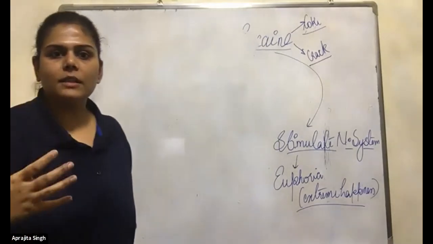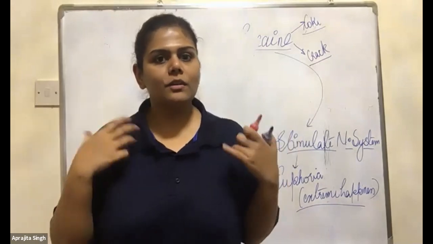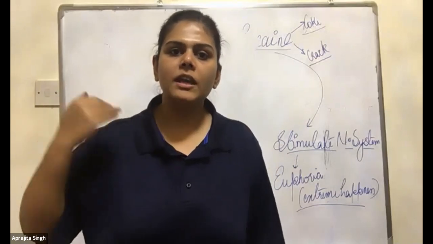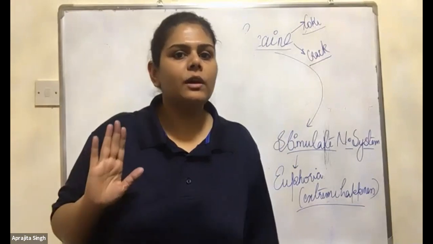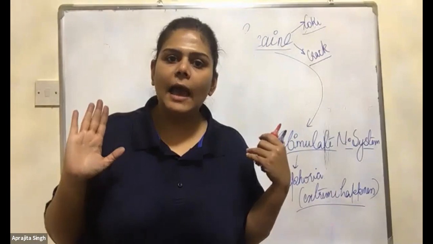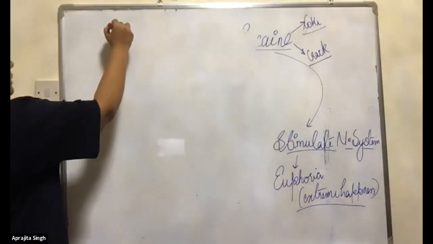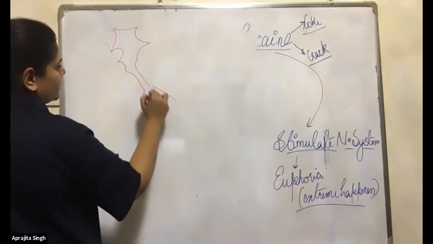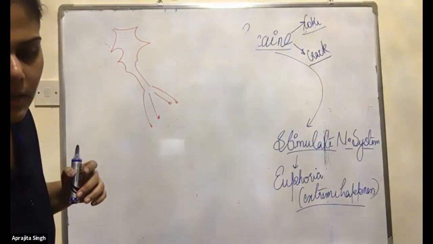Whenever we get something or whenever someone praises us, we feel happy, right? We feel very good. Very extreme happiness happens. But that happiness is for a short period of time, okay? It's not like continuously for 12 hours you are laughing or feeling happy. No, it's for a short duration of time. What is happening? The neuron. What diagram is this?